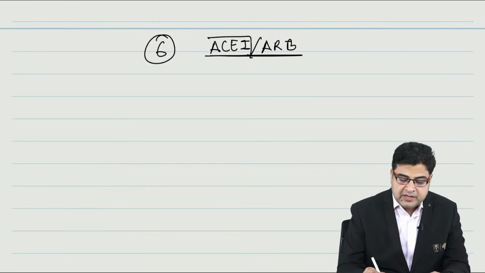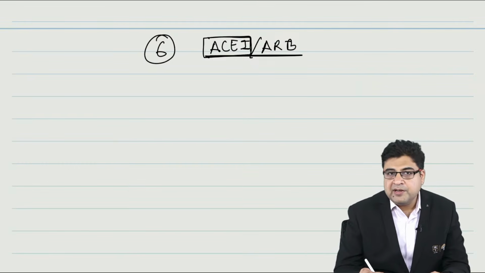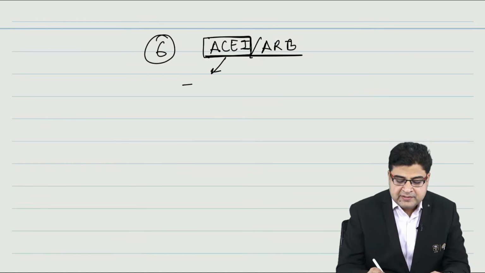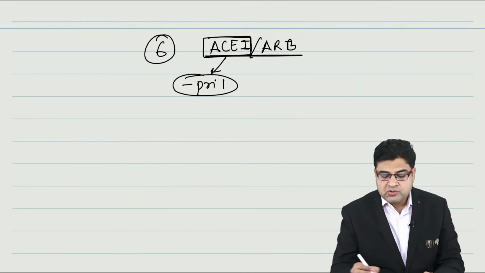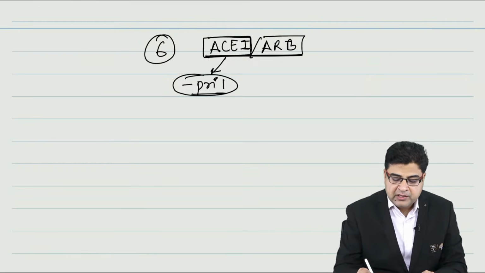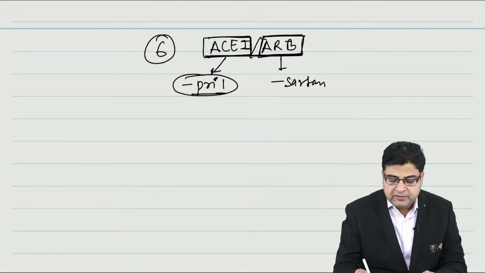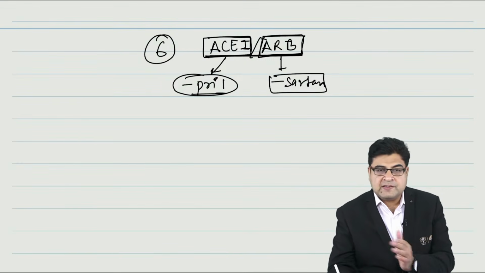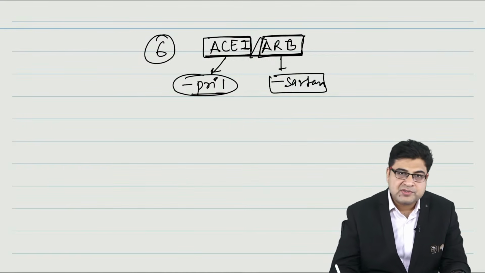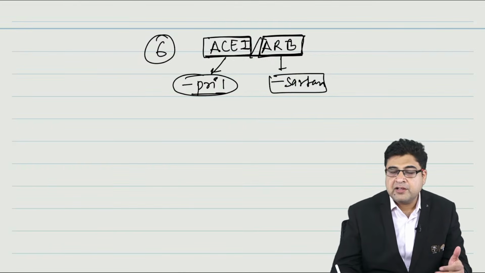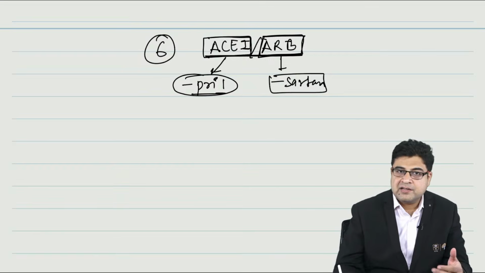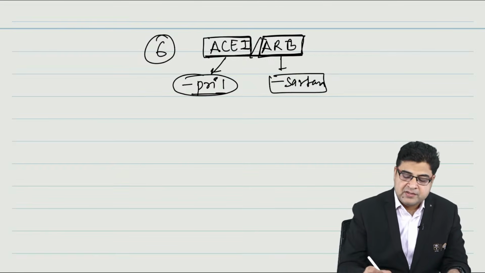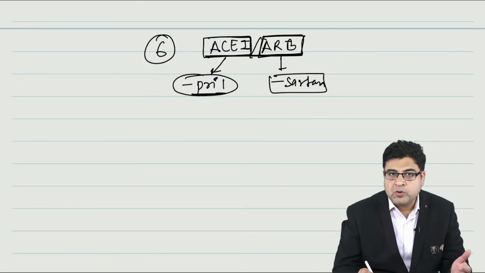The medicines which are angiotensin converting enzyme inhibitors all end with the word pril. And the medicines which are angiotensin receptor blockers all end with the word sartan. We call them angiotensin receptor blockers. Examples are losartan, candesartan, olmesartan. ACE inhibitor examples are captopril and enalapril.